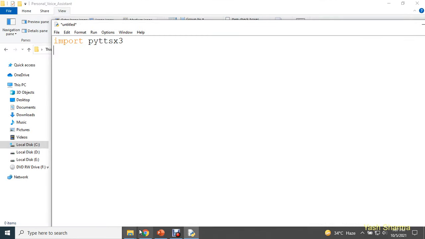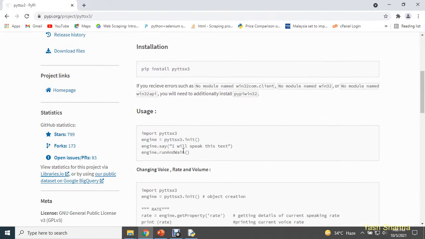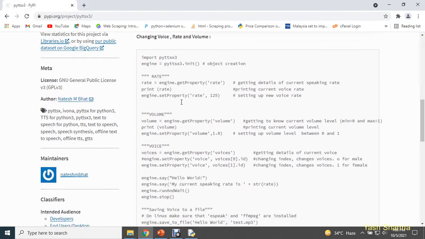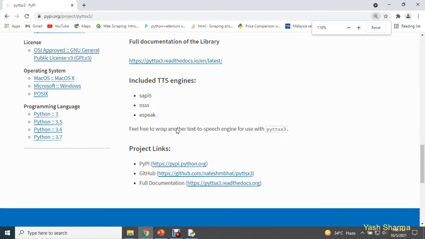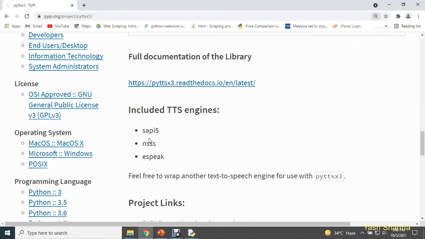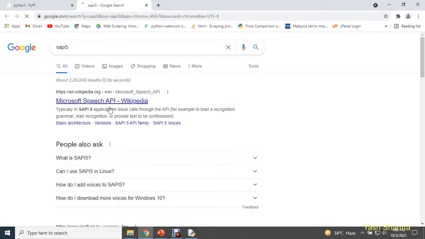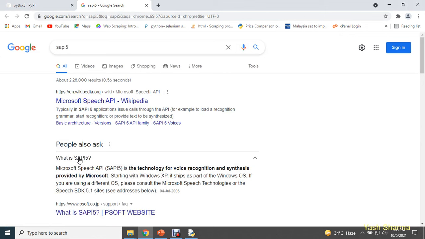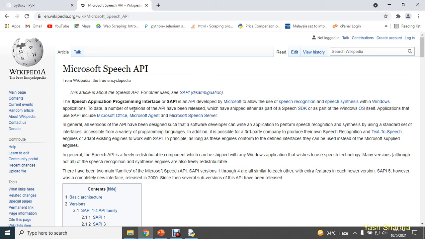Here, let me show you its official documentation first. This library provides you certain engines, and the names of those engines are SAPI 5 and nsss and espeak. If you are using Windows, then I recommend you to use the text-to-speech engine SAPI 5. Now what is SAPI 5? It's a Microsoft Speech API. SAPI stands for Speech Application Programming Interface. It's a text-to-speech engine which you can use on a Windows machine.